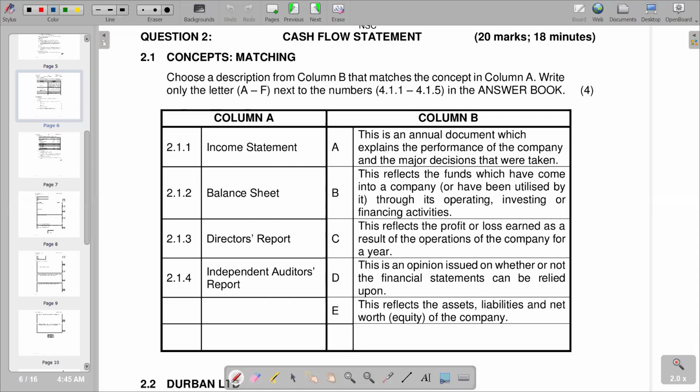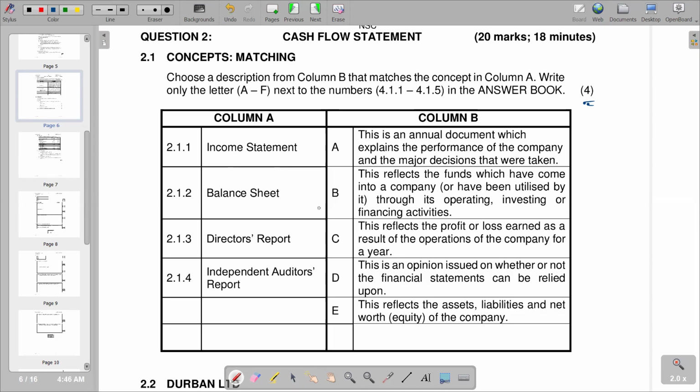So moving on to our question two, it's on concepts. So we are going to have 20 marks on this question. It requires us to spend on average 18 minutes. So our question is choose a description from column B that matches the concept in column A. Write only the letter A to F next to the numbers 4.1.1 to 4.1.5 in the answer book. And our question has column B statements, and we see in column B.